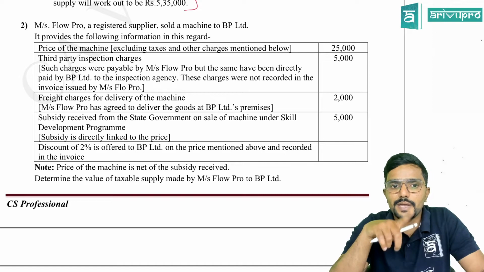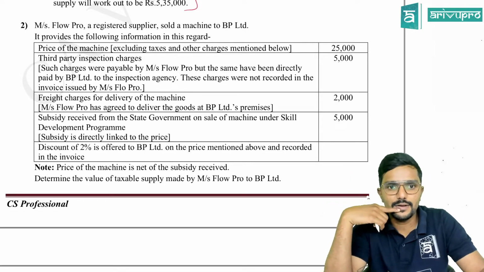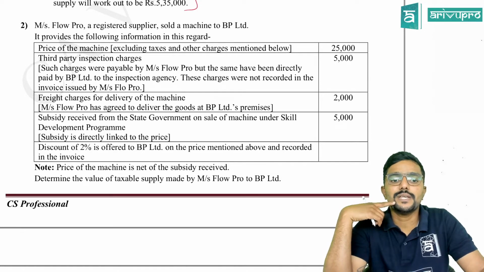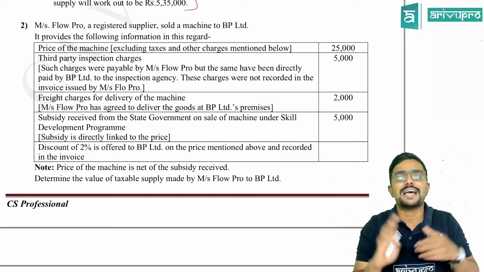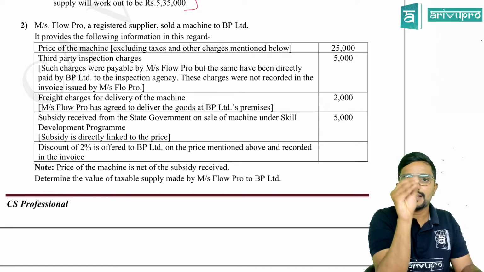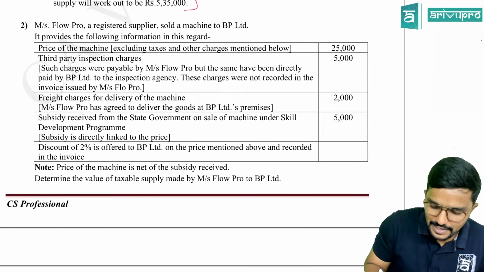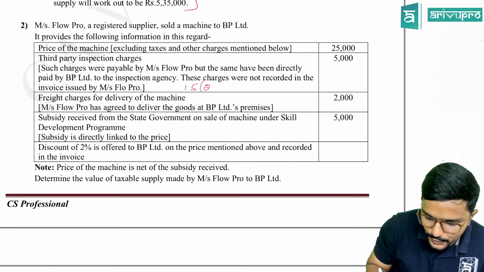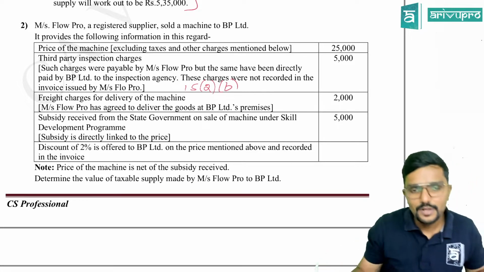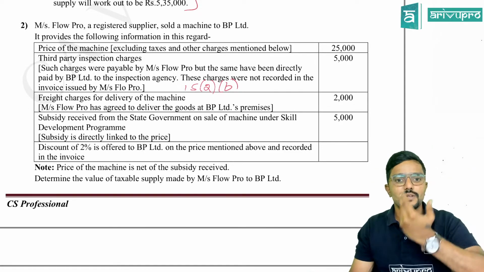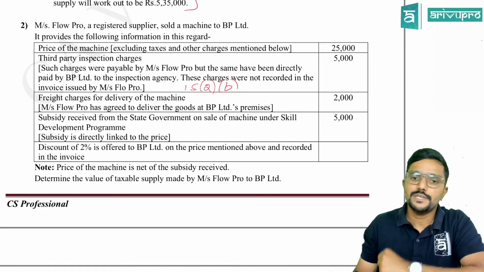Such charges were payable by FlowPro, who is the supplier, but the same have been directly paid by BP Limited to the inspection agency. These charges were not recorded in the invoice issued by FlowPro. So they have given clear-cut clarity there. That is, it is nothing but the supplier's liability paid by recipient, guys. So should we add it? Yes, sir. As per section 15(2)(b). And whenever I am reading any point, just try to recall which section, which provision, along with me. So 5,000 should be added, guys.